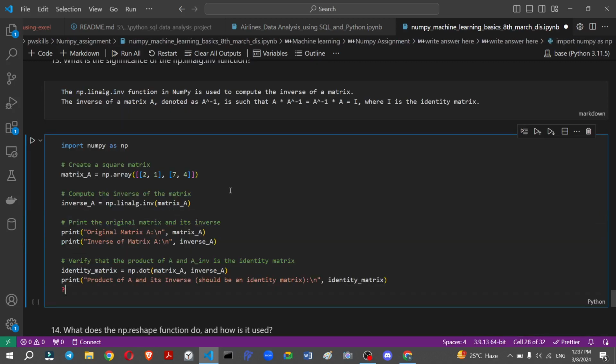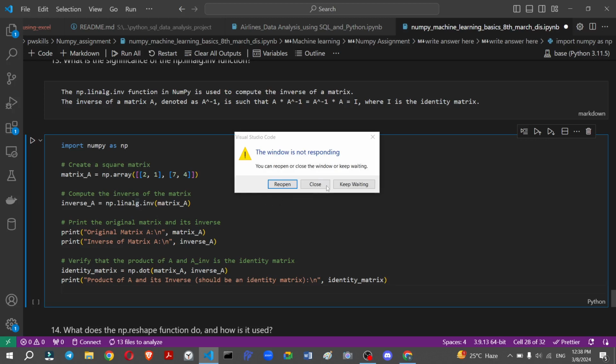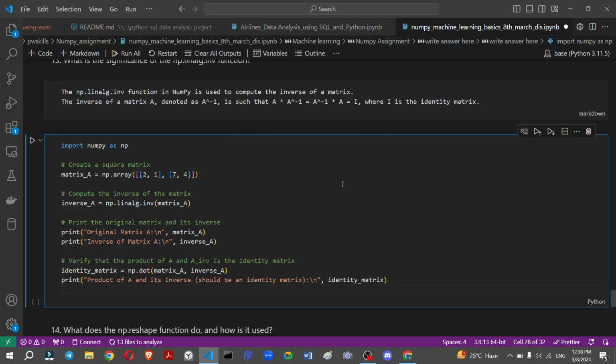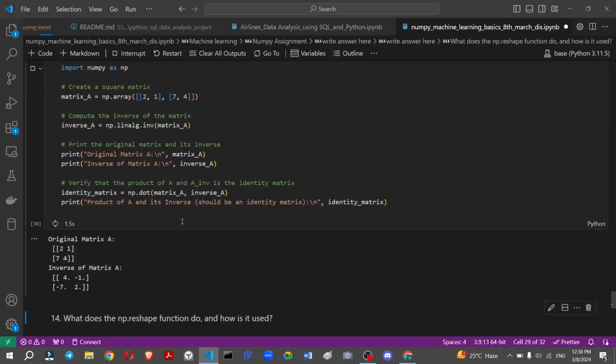So in the first code, we create one matrix that is a square matrix, and another one computed with linear algebra dot inverse. So with that we pass the inverse function, and it gives the inverse of that matrix. Why do we use inverse? It computes the inverse of the matrix, so that's why you use it. So keep waiting because the system may have some error.